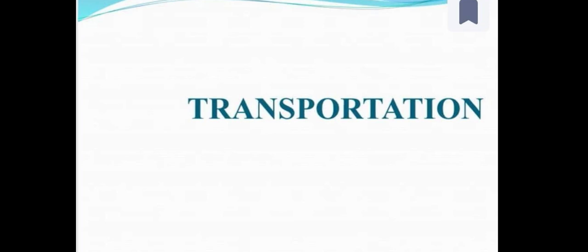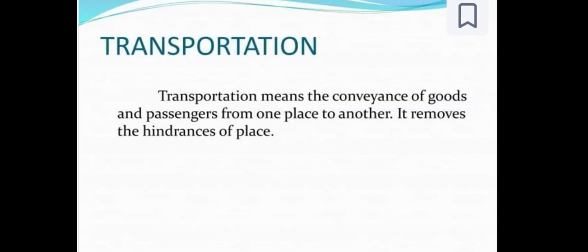Vehicles move from one place to another place with passengers, and passengers carry their goods. When a person moves from one place to another place, it is called transportation. Transportation is possible if vehicles are there, right? So due to vehicles, transportation happens. Transportation is very important in human beings' life.